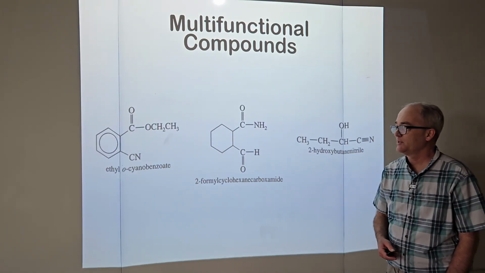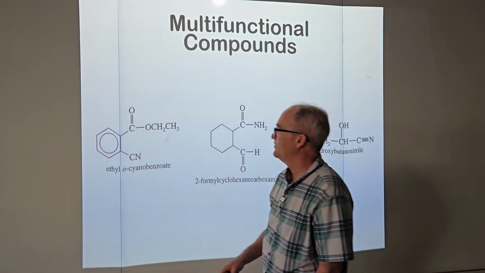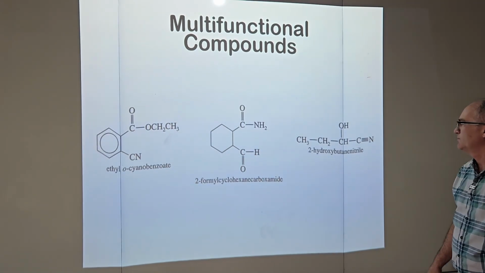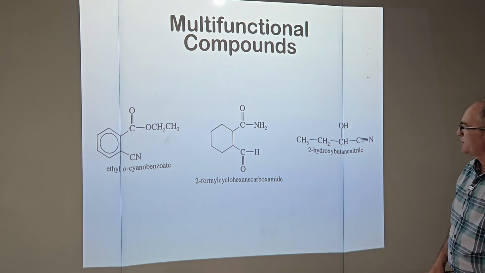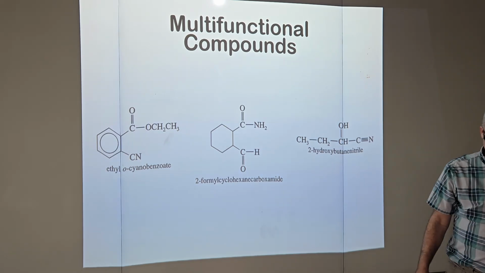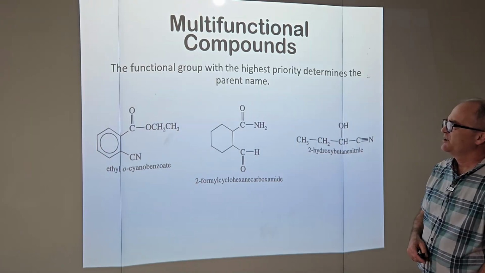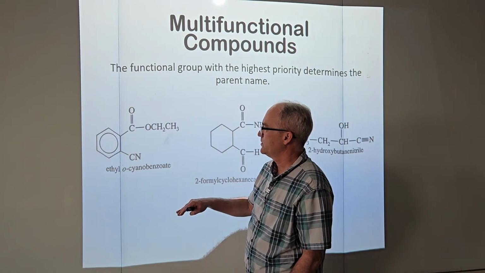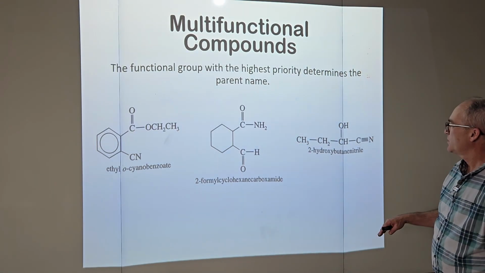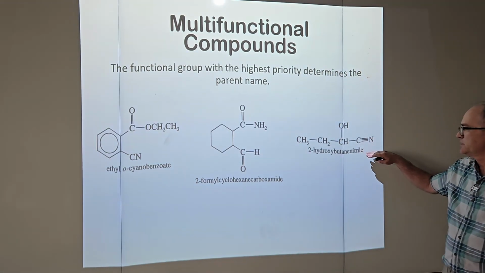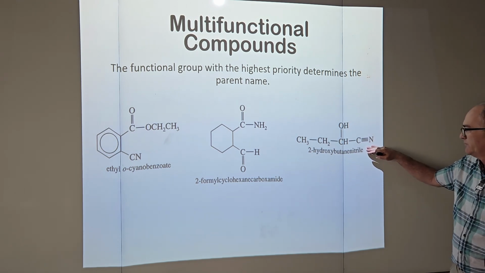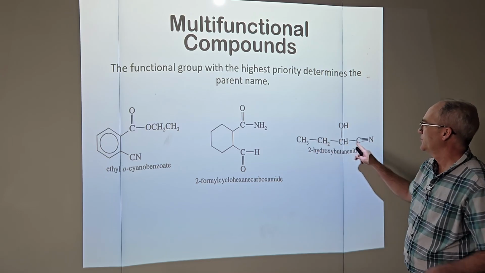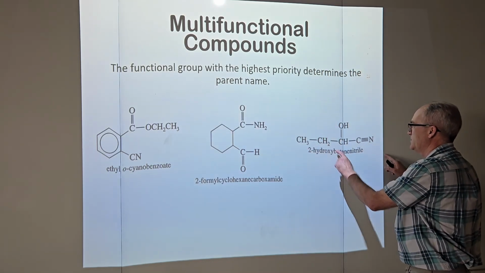All right, now we're really going to mix it up. What if you have a cyanide group and an ester group, an aldehyde and an amide group, a nitrile group, and an alcohol group? Not a problem. I go to that list of priorities and see which group has the highest priority. And carboxylic acids are pretty much at the top. So I imagine, like here, since this is a carboxylic acid derivative, of course we can't tell because, well, too bad they didn't put the OH over here. Then we'd be competing. Do we number from this end or this end?